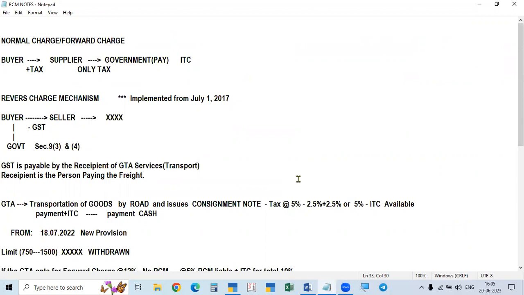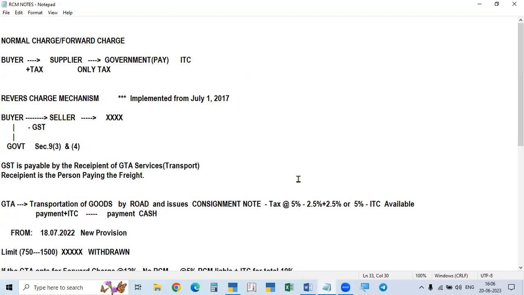It is called normal charge mechanism or forward charge mechanism. Normally, this is the procedure. That is why it is called normal charge mechanism. And it is also called forward charge mechanism because the recipient is forwarding the tax to the seller, that is the supplier, and the supplier is paying the tax to the government.